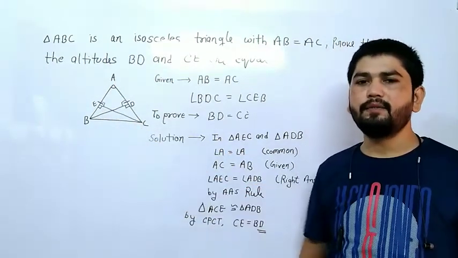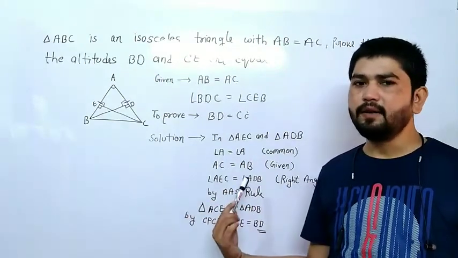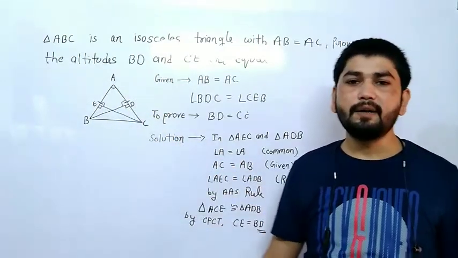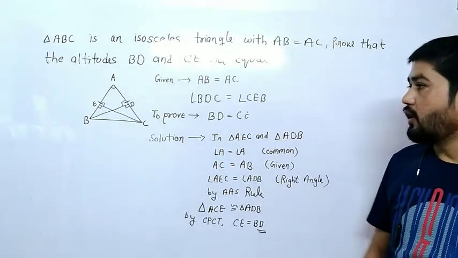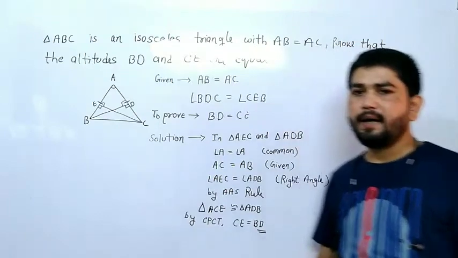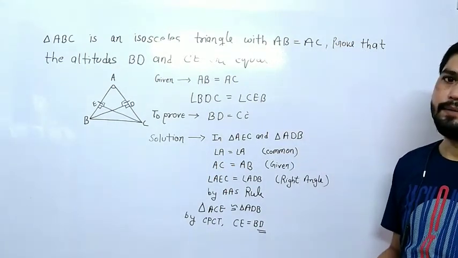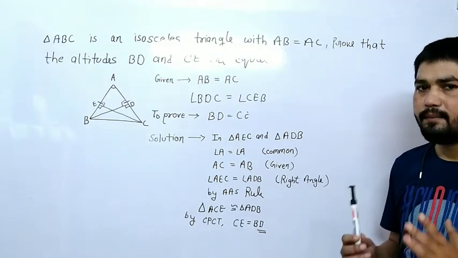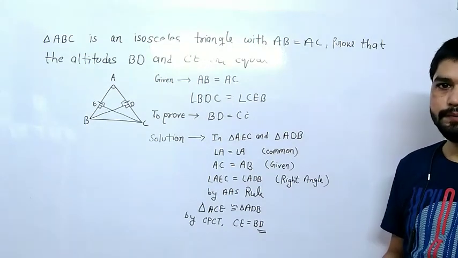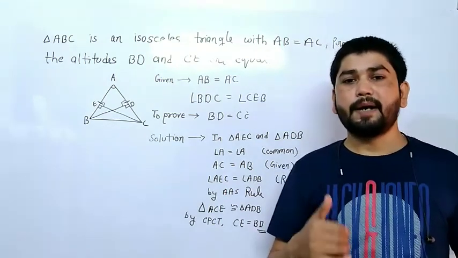In both the triangles we can see angle A is common. That's why we wrote angle A is common. Then AC is equal to AB, it is given. And angle AEC is equal to angle ADB, because they are 90-degree angles. Now which property is here? Angle, angle, side. So we have written by AAS rule, triangle AEC is congruent to triangle ADB. So by CPCT, BD is equal to CE. I hope you have understood, class. Like this, you can solve more questions. So better practice these questions.